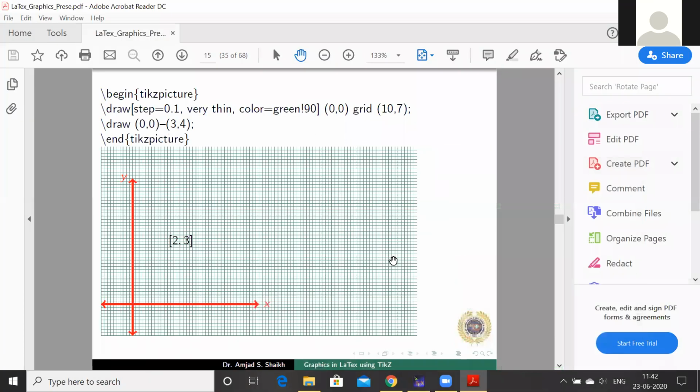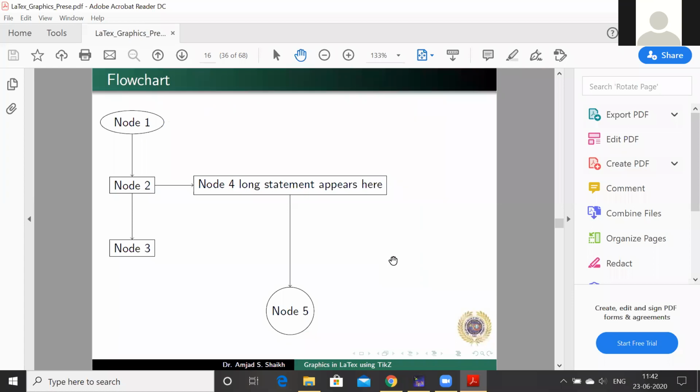Next thing is about flowchart. This is also a very important concept. We can draw this flowchart in LaTeX using some kind of programming or some simple commands. This is very useful in engineering and writing algorithms. We can create this kind of flowchart inside LaTeX only. So these are the flowcharts. Again, in this one we can put some colors inside the flowchart. We can customize it according to our color, whichever be the color.